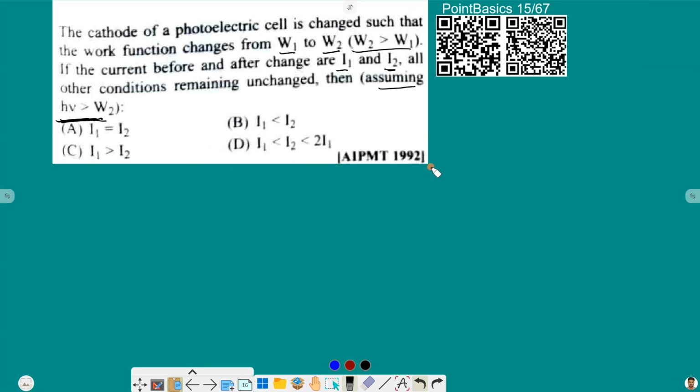Now basically we know that the photocurrent is directly proportional to intensity, but it does not depend upon the energy of the incident photon.